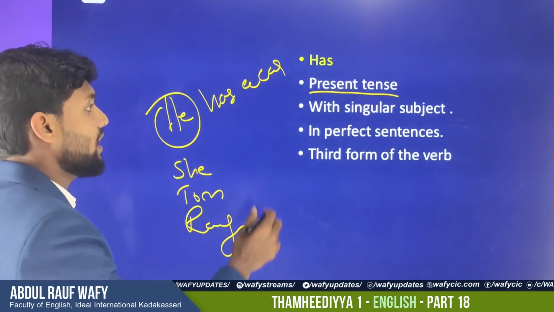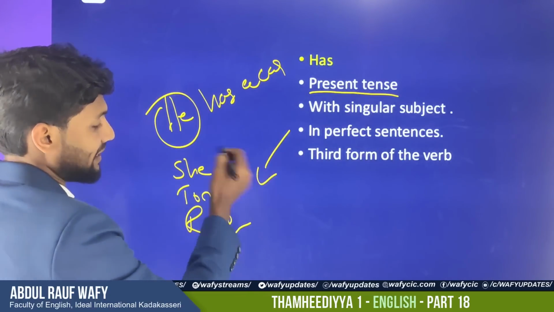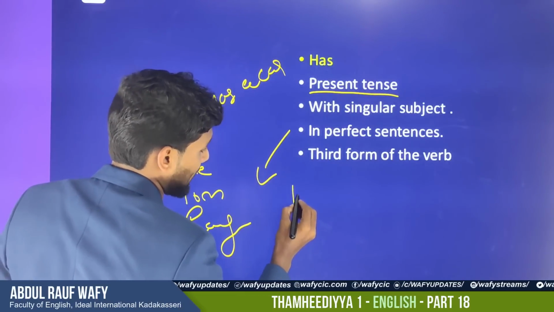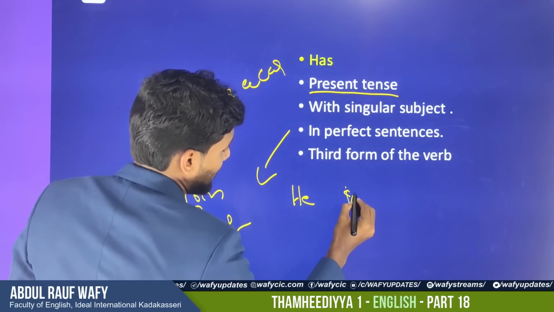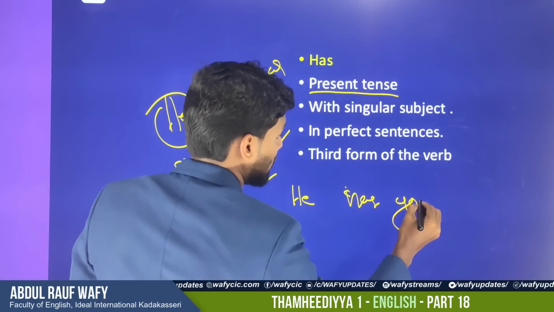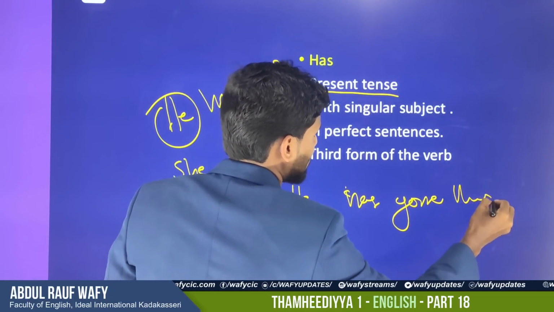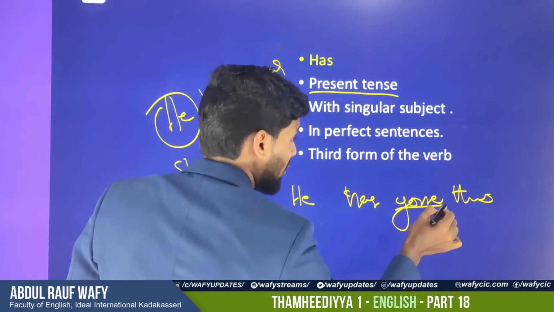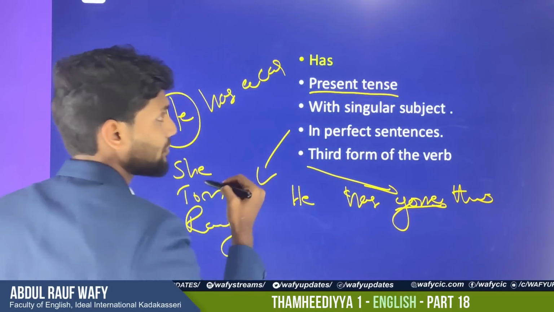In perfect sentences, which we already discussed last time, for example, "he has gone there." So this is a perfect sentence, which means it is used with the third form of the verb.